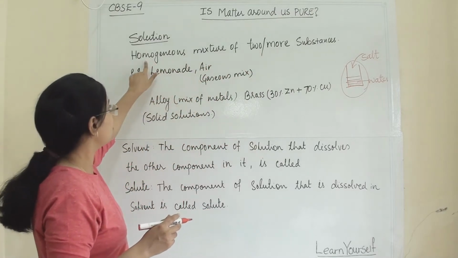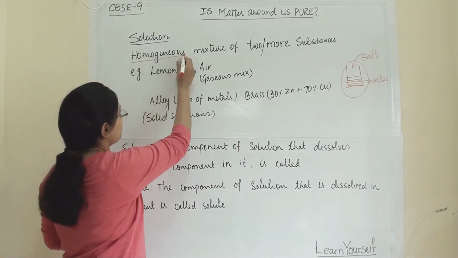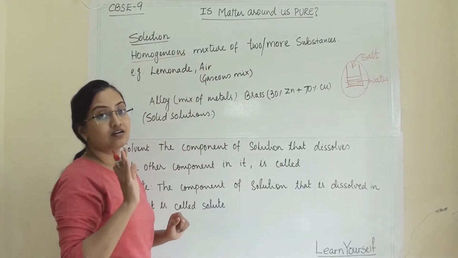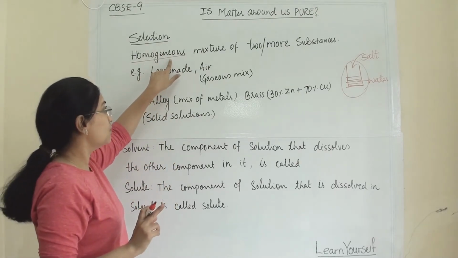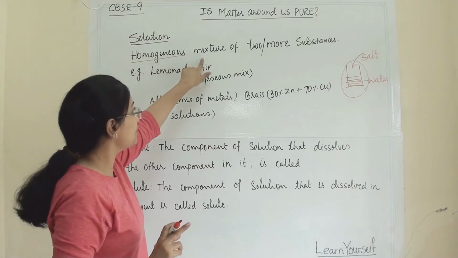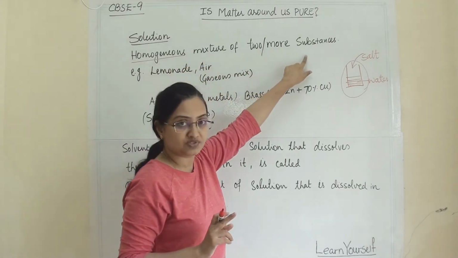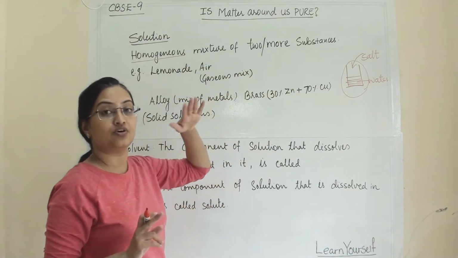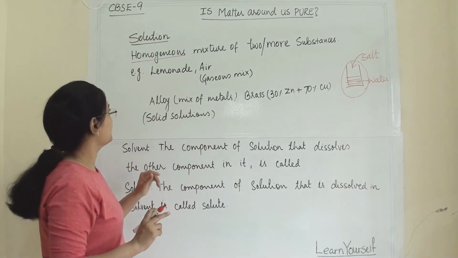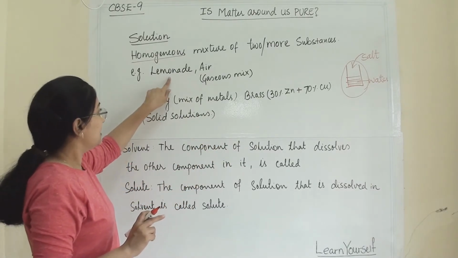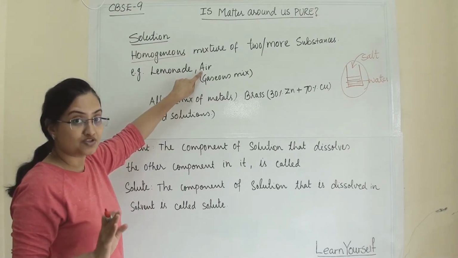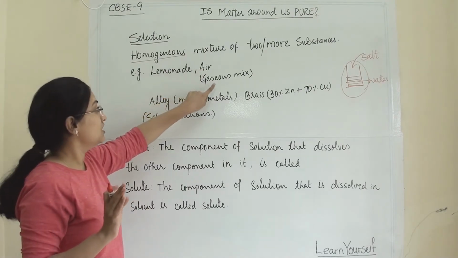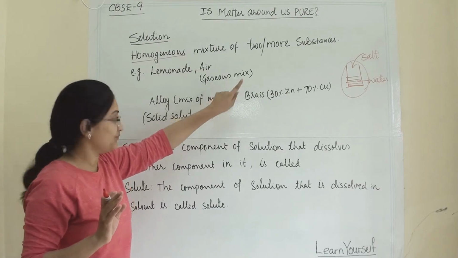So it is very important that solutions are homogeneous. That is a characteristic property of a solution. A homogeneous mixture of two or more substances is termed a solution. Examples are lemonade and air. Air is also a mixture, a gaseous mixture.